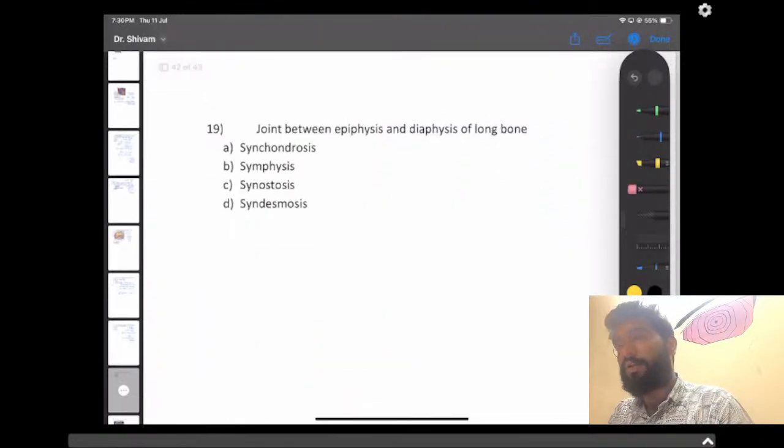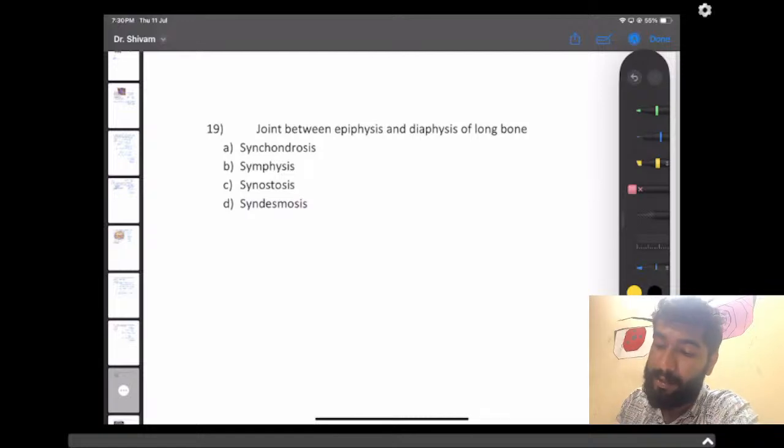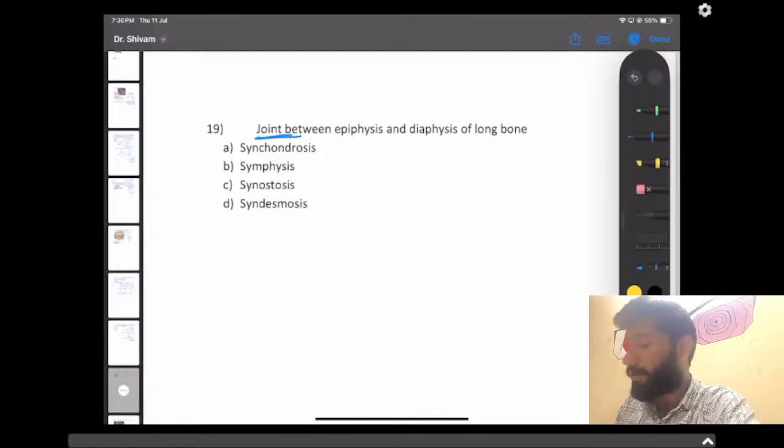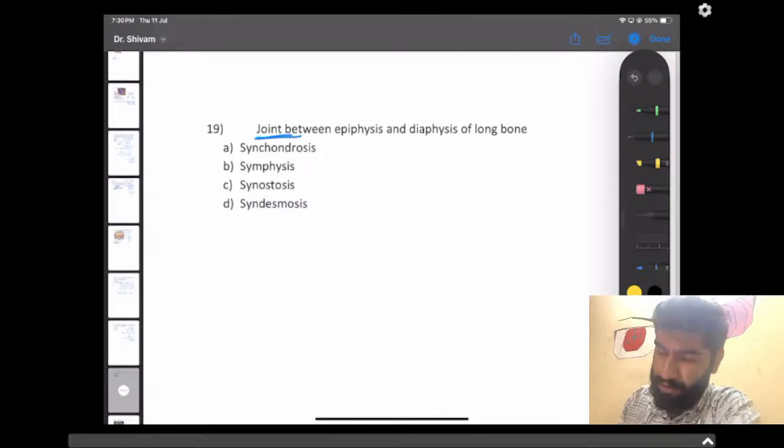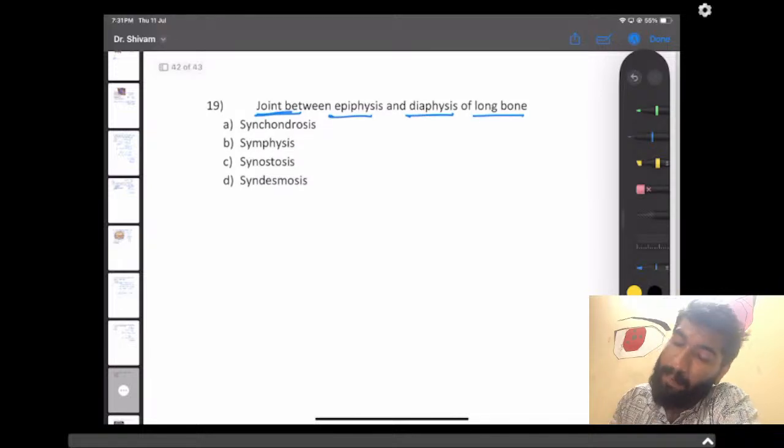Okay, this question was about joints. Every time a question definitely comes about joints. So this time it was like a model question, we can say. The joint between the epiphysis and diaphysis of a long bone was asked. So what is present between the epiphysis and diaphysis is the epiphyseal